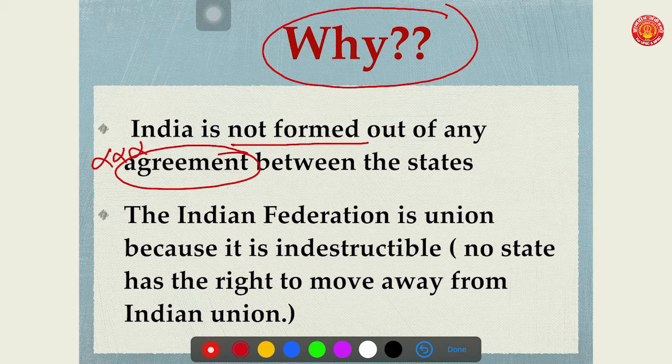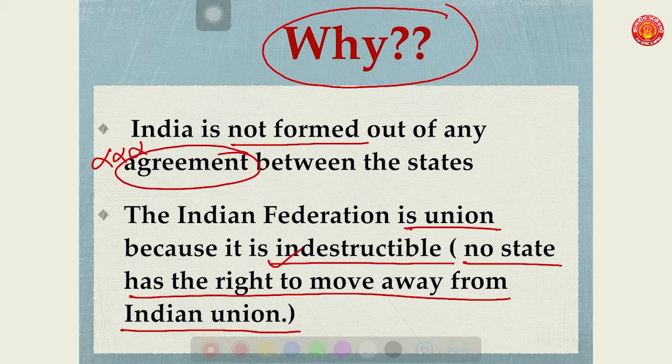Second, the Indian Federation is a union because it is indestructible, which means no state has the right to move away from the Indian Union. No state can move out of India on its own. Only Parliament has the right to give away any part of Indian territory to any other foreign country, but states do not have the right to move away from the Indian Union. That's why the Indian Federation is called a union, because it is indestructible. It cannot be destroyed.